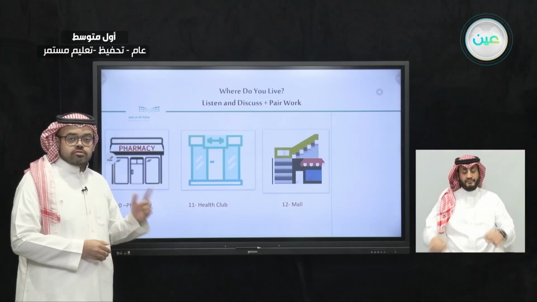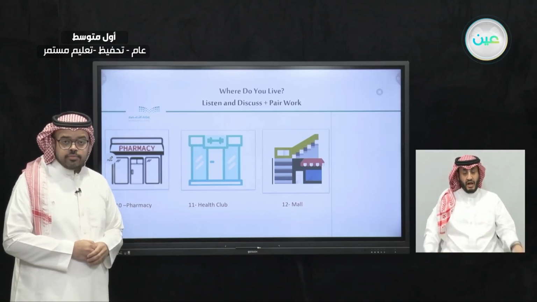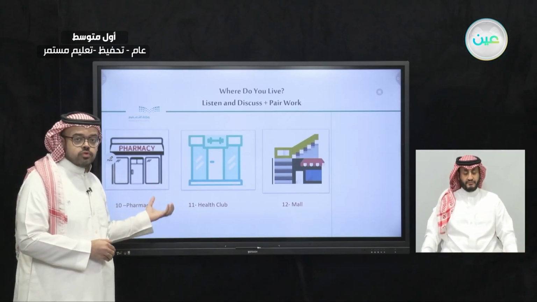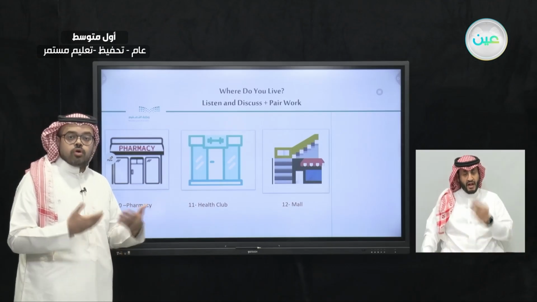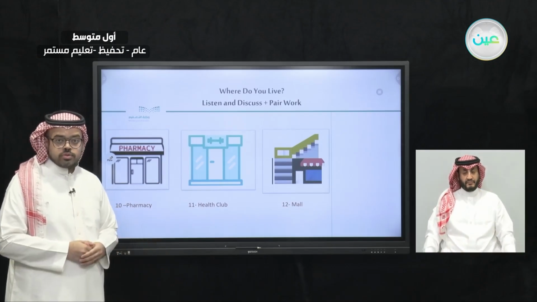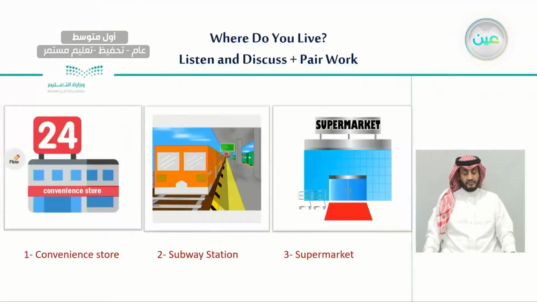Now, let's read those places again. Okay, I'm going to read them for you again, and this time you also have to repeat with me. So the first place here we have is number 1, a convenience store. Number 2, a subway station. Number 3, a supermarket.